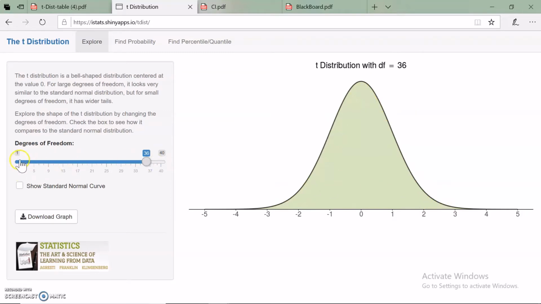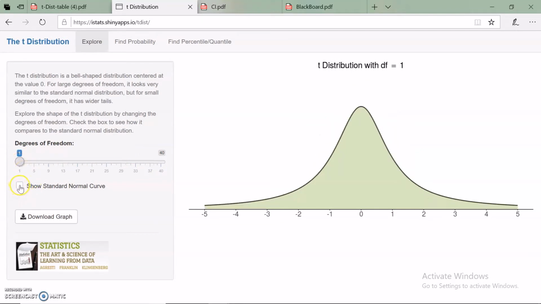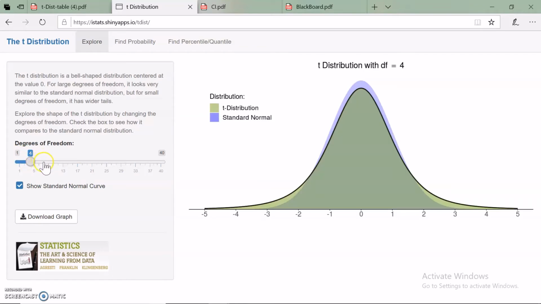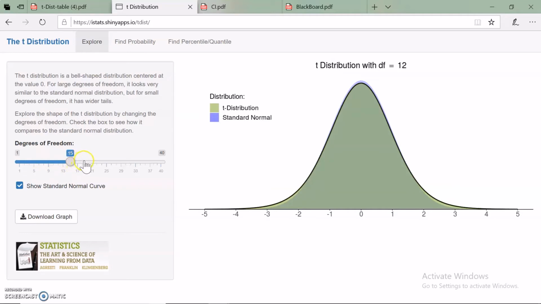If you're still not happy, let me show you another demonstration. Now I show you the normal curve also. Look at this normal curve. This purple one is a normal curve, and this black one is a t distribution. Now as I increase the degrees of freedom, you will see the t curve becoming more like a normal curve. Look at that. As I increase the degrees of freedom, the difference between the normal curve and the t curve is becoming smaller and smaller.